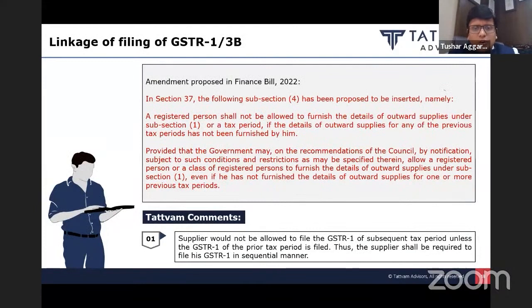Moving on to the next set of amendments under sections 37 and 39. First, a supplier would not be allowed to file GSTR 1 of the subsequent period unless the GSTR 1 of the previous tax period is filed. So if you have not filed GSTR 1 for this month, you will not be in a position to file GSTR 1 for the next month. Condition imposed under the Act itself.